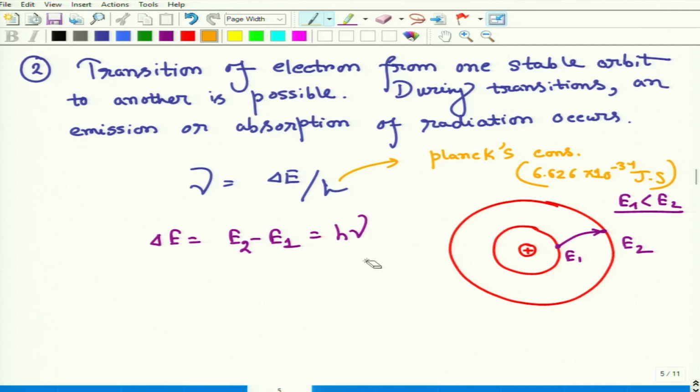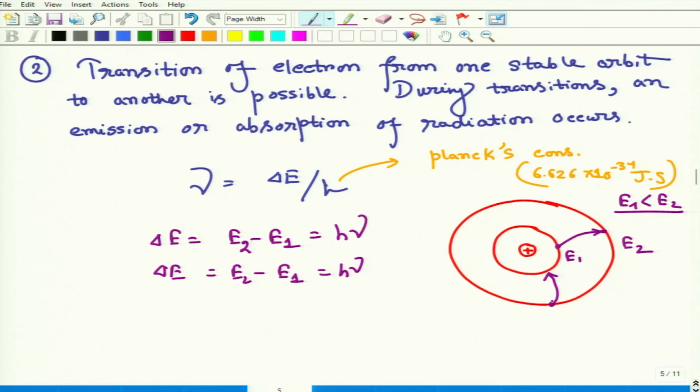If it is the other way around, a de-excitation, let's say from here to here, then delta E will be the same, the difference between the energies. The equation will be the same, but in that case this energy will be emitted from the atom, because de-excitation is occurring.